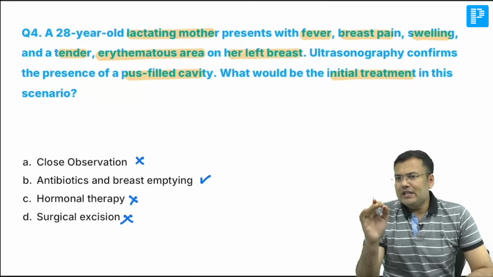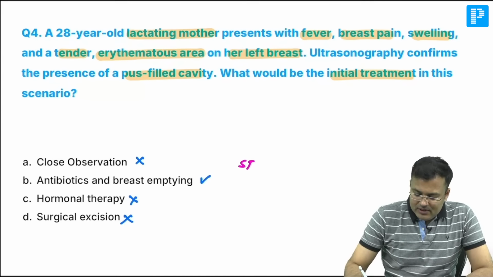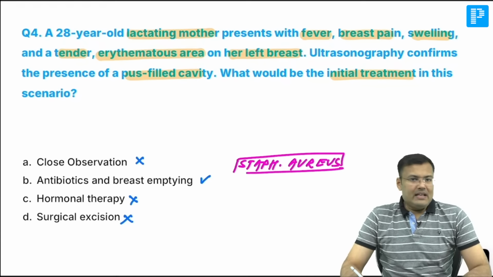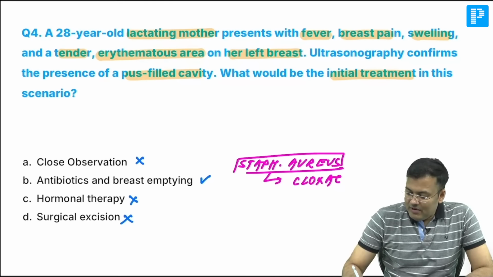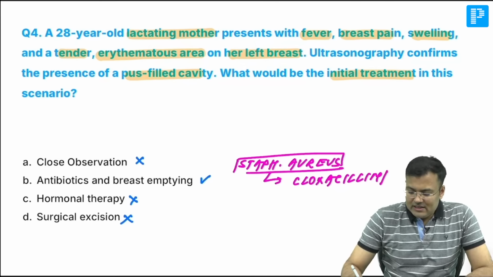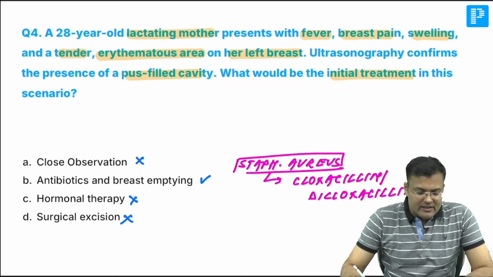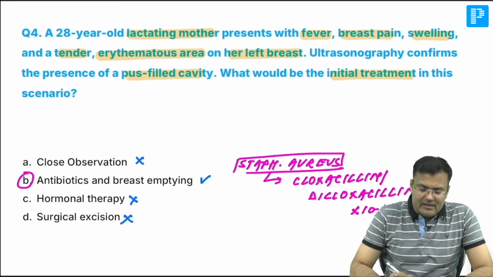So can you tell me what is the most common organism responsible? The most common organism responsible is Staph aureus. And what is the first line agent against Staph aureus? We are giving cloxacillin or dicloxacillin. For how many days? We are giving it for 10 to 14 days. So cloxa or dicloxacillin is given for 10 to 14 days. So here, what is the correct answer? Correct answer is option B.